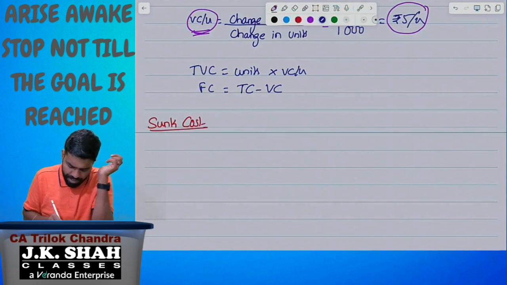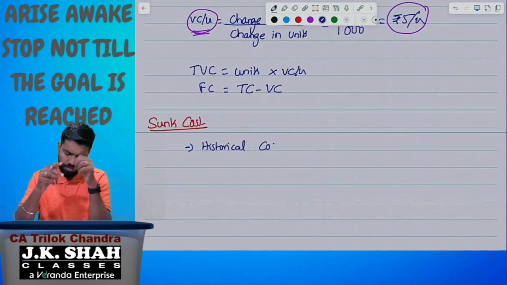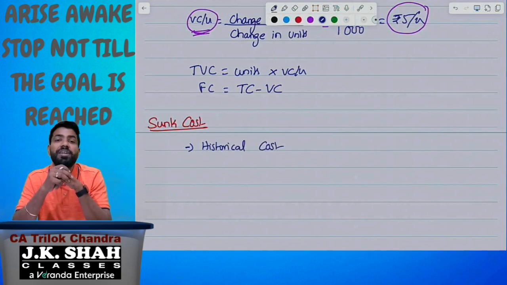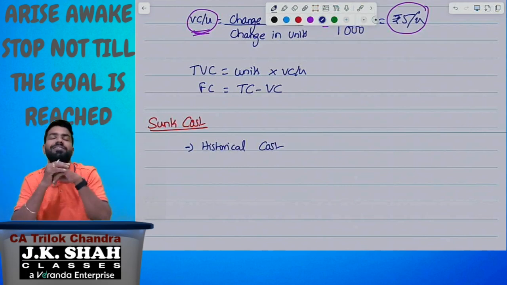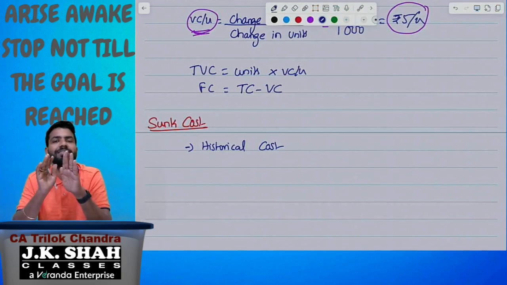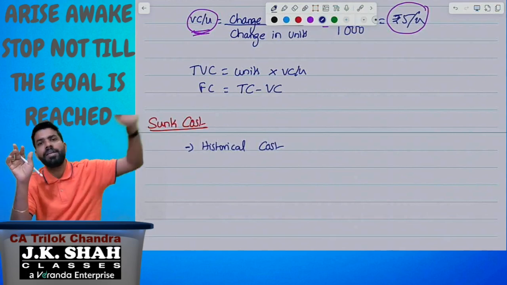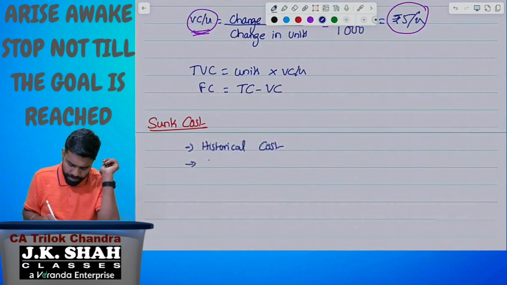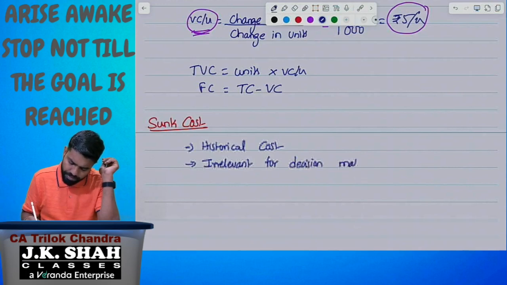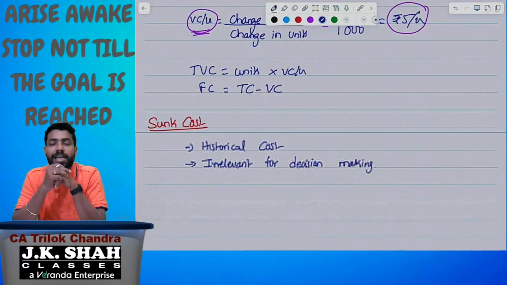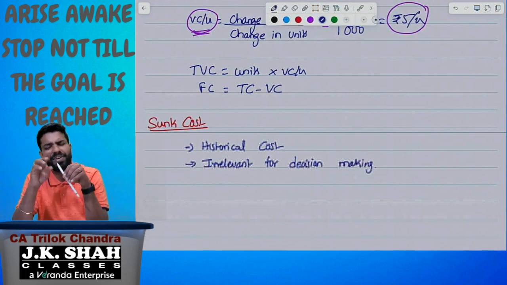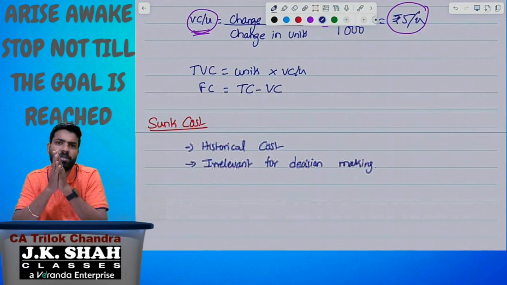Listen. What is sunk cost? Sunk cost means historical cost. One more name for the sunk cost is historical cost. Nothing but cost incurred in the past. Please understand, sunk cost is nothing but historical cost, cost incurred in the past. And one more point, it is irrelevant for decision making. Irrelevant for decision making. So please understand, very simple, sunk cost is a historical cost.